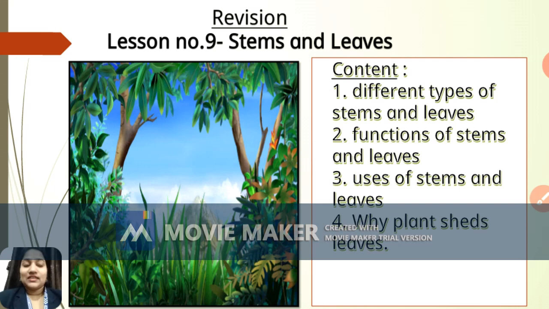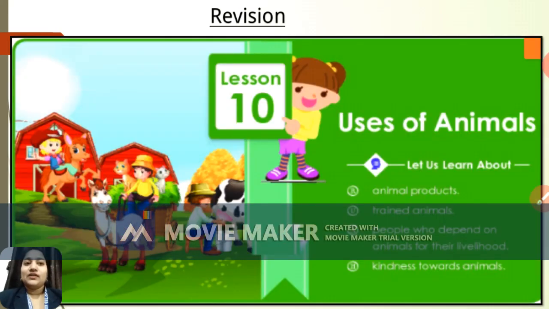Let's move to the next lesson, and that is lesson number 10. So yes, students, this is uses of animals, right? In our lesson number 10, we have seen the animal products. Various animal products are used for human beings in different ways, right? Whereas trained animals are also helpful for us, and also people who depend on animals for their livelihood, and the last, that is kindness towards animals. So these are the 4 important points which we have dealt with in lesson number 10.